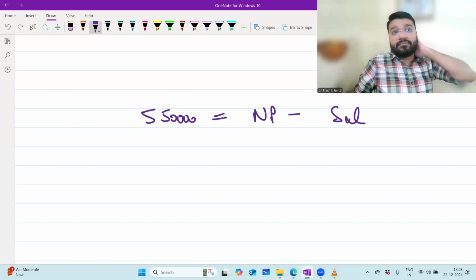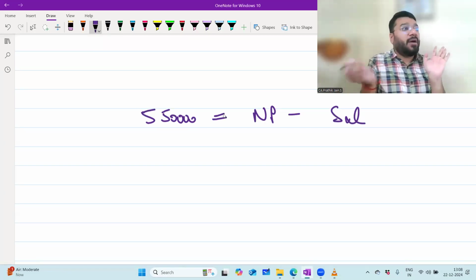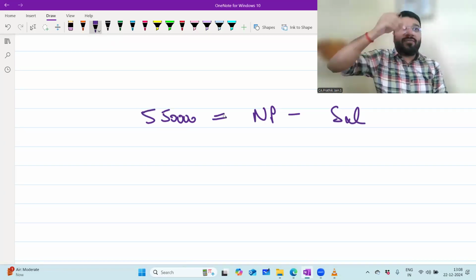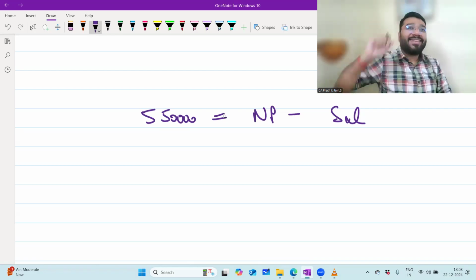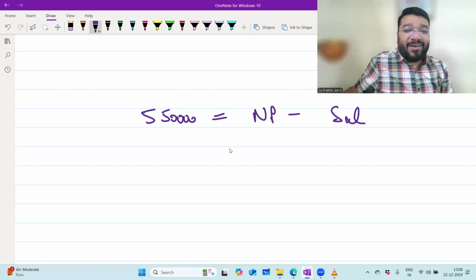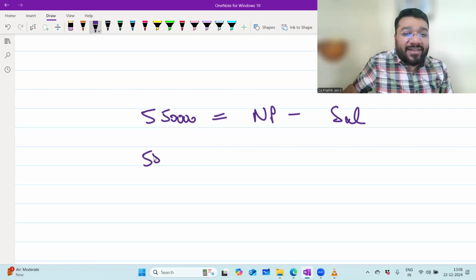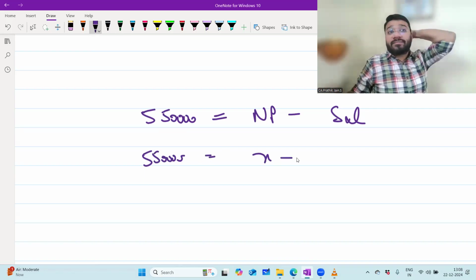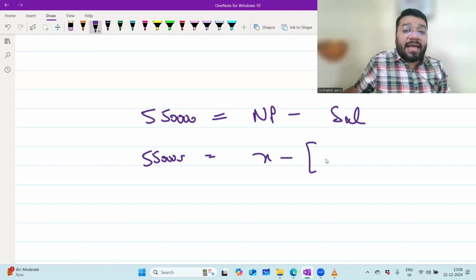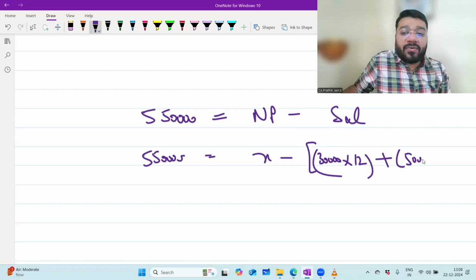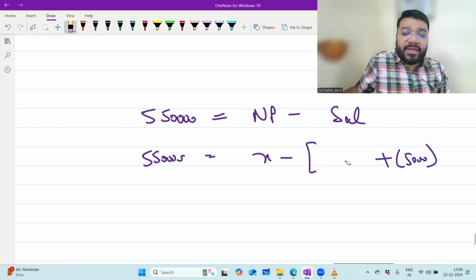Yes, sir. English language plus common sense. Little bit of flavoring accounting links. Accounting concept. Now tell me, 5,50,000 is equal to net profit X minus salary. Salary, you know or not? Yes, sir. Salary is 30,000 per month for Pawan, 360 plus for Parul, how much? 50,000. So how much it becomes? 360 plus 50,000. I'm putting 360 here. It's okay, no?